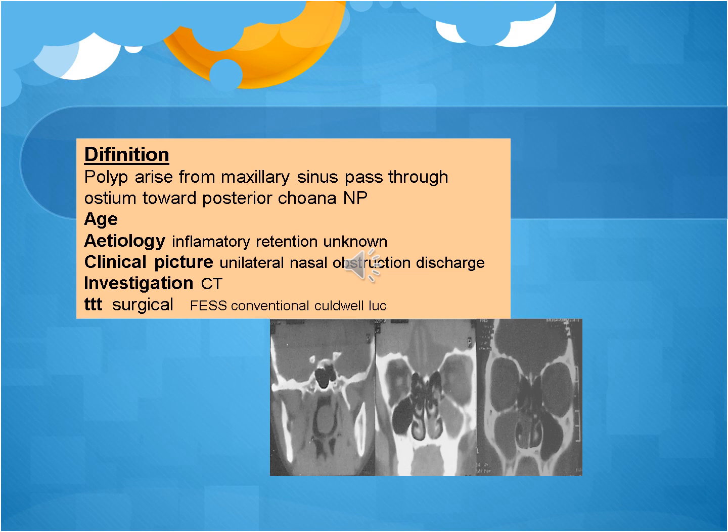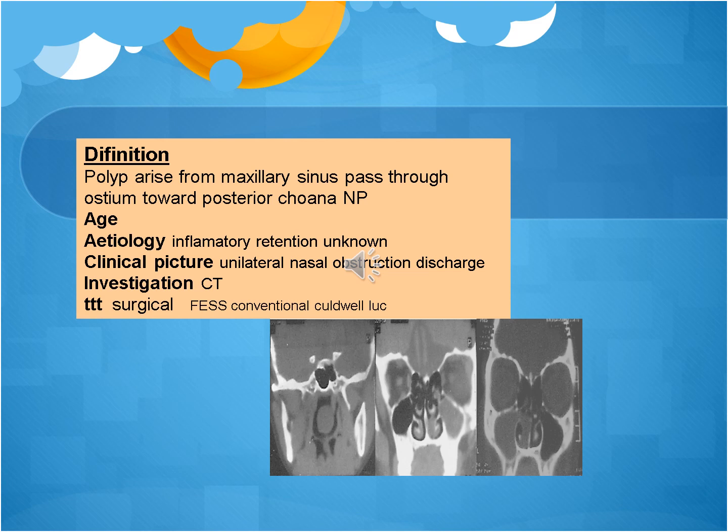Regarding the other theory, it's inflammatory due to the presence of inflammatory mediators in the pathology, but still an unknown theory. The most important thing about the antrochoanal polyp is that it presents with unilateral nasal obstruction and discharge. It appears in the differential diagnosis of unilateral nasal obstruction and unilateral nasal discharge.